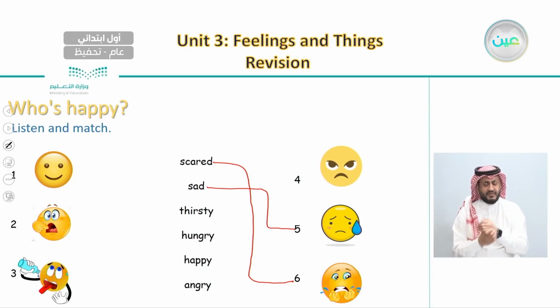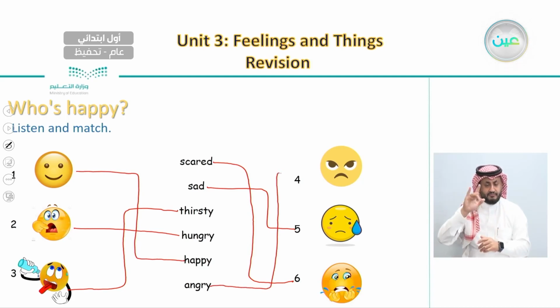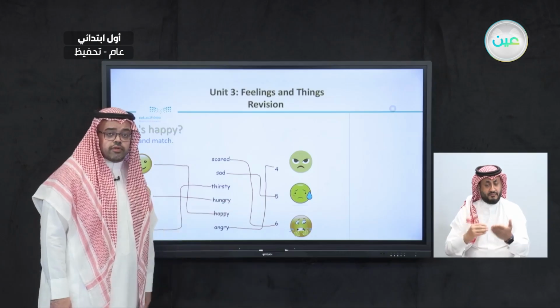And then thirsty, we can say number 3 is thirsty. And also the next one, which is hungry, which is number 2. And then we have happy, which is number 1. And then we have angry, which is number 4. So here you go. These are the answers of these feelings.